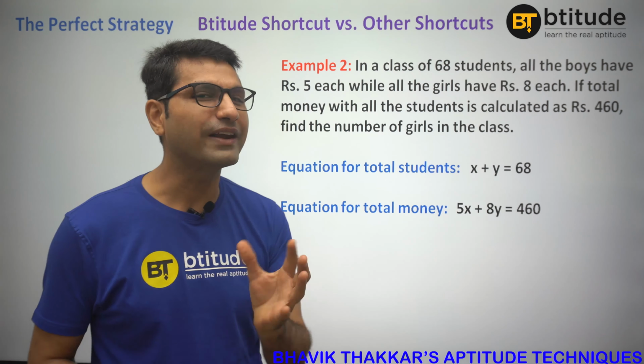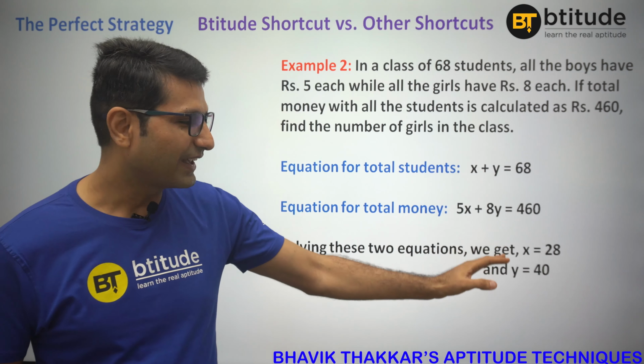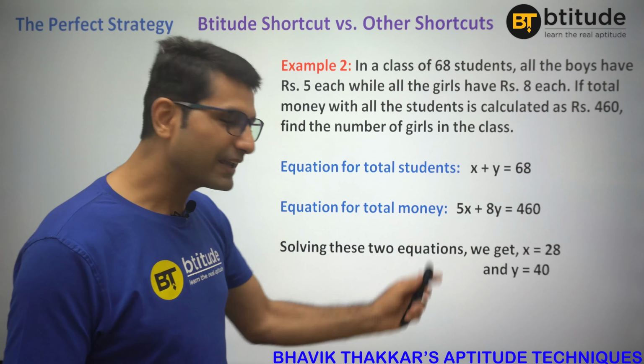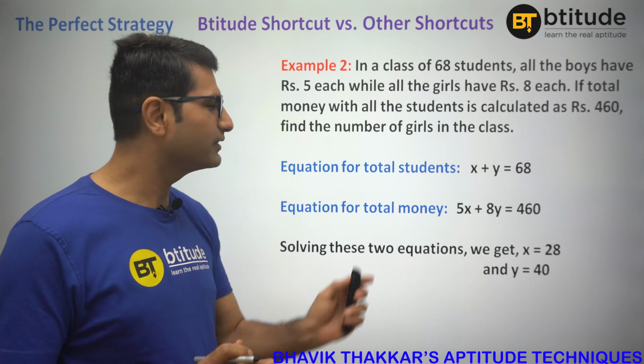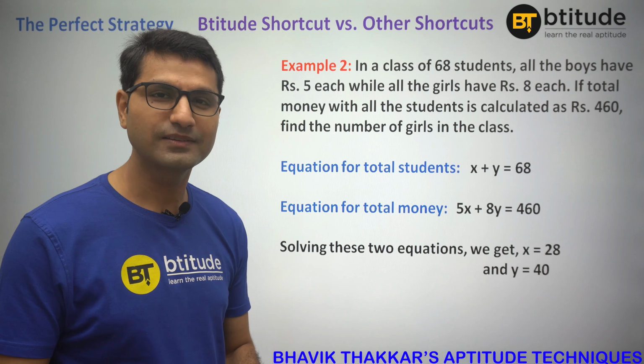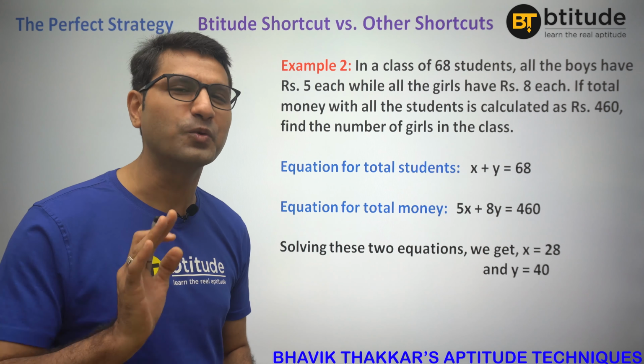Now it would take around 20 seconds minimum to solve these equations, and you will get your answers as x is equal to 28, y is equal to 40, right? So you would make equations and solve them. If this question was pretty easy, it would take around 40-45 seconds to solve this, which from my point of view is a bit too much.